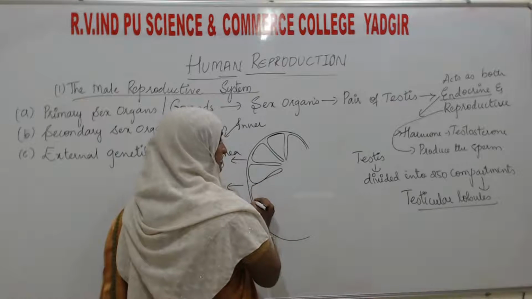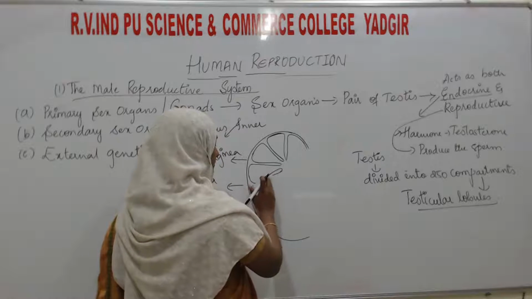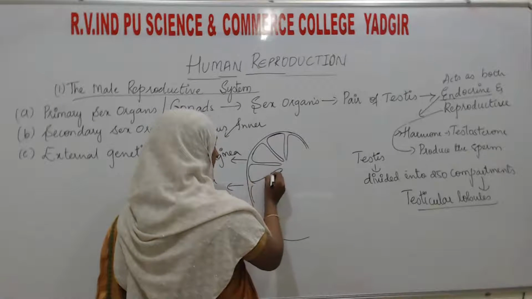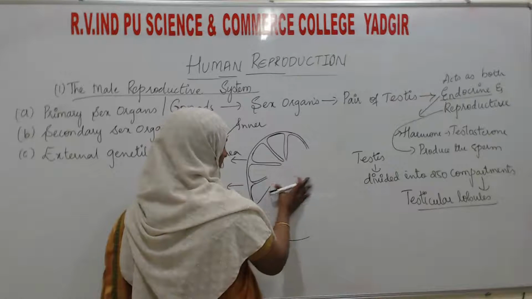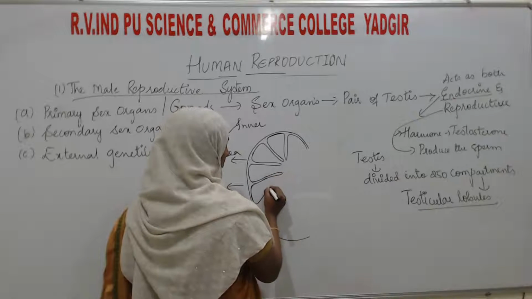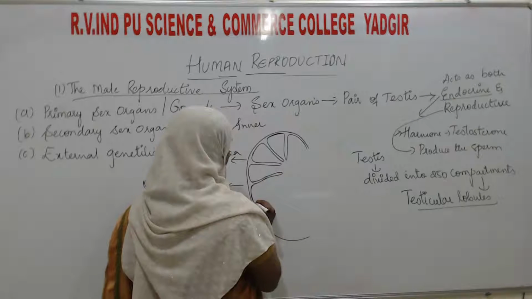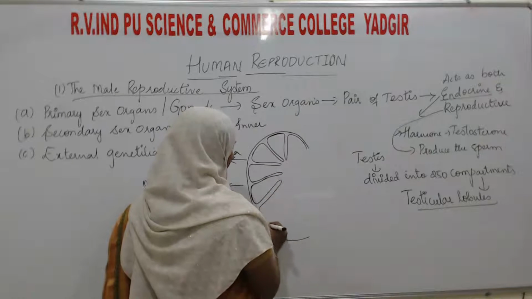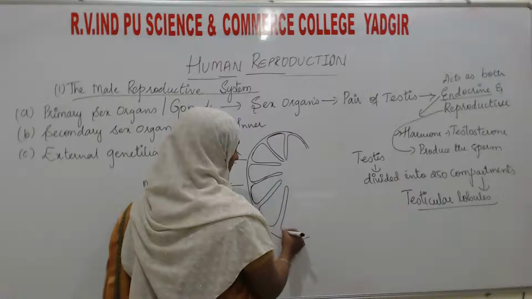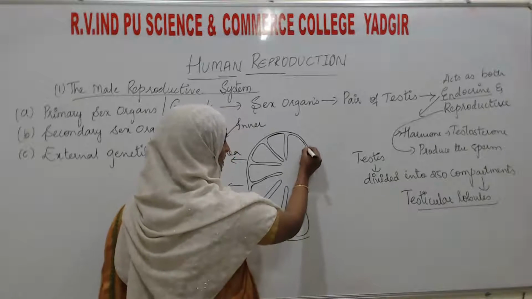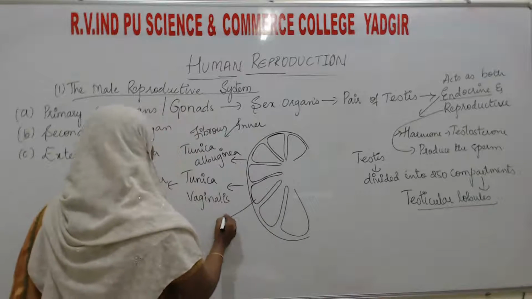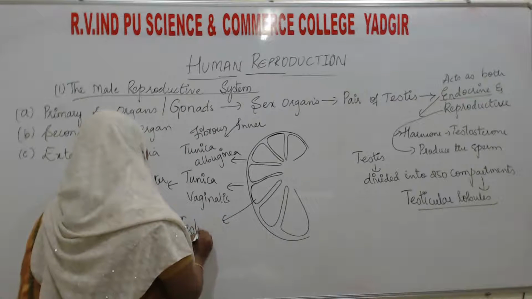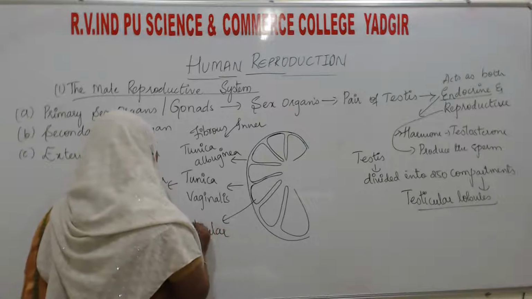In each testis, there will be around 250 compartments or lobules. These compartments we can call the testicular lobules.